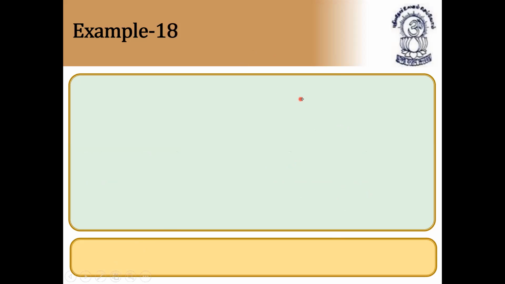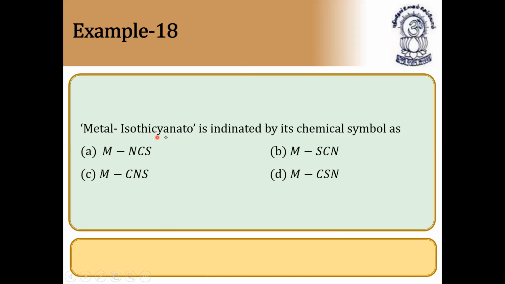Next question. Methyl isothiocyanate. Methyl isothiocyanate means NCS is indicated by its chemical formula. Isothiocyanate means this is thiocyanate, and isothiocyanate means it should be attacking from nitrogen. So answer is definitely option A, because it is NCS.